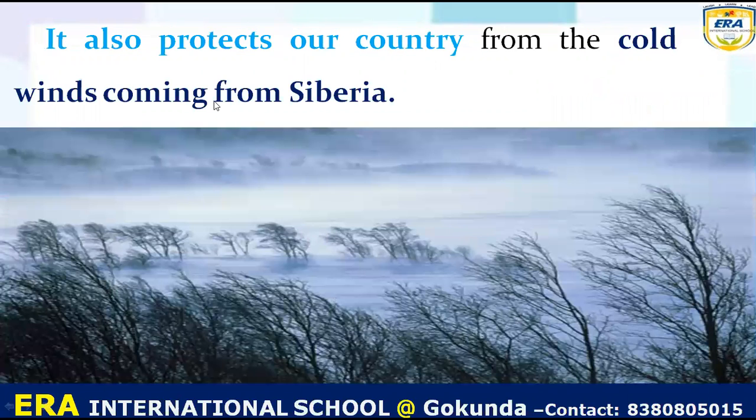Second is that it also protects our country from the cold winds coming from Siberia. Do you know Siberia is a part of Russia, where the temperature is so cold, below zero degrees Celsius. So this mountain stops these cold winds coming from Siberia. So our temperature is suitable and very comfortable for living. Okay, it is the second function, second importance.